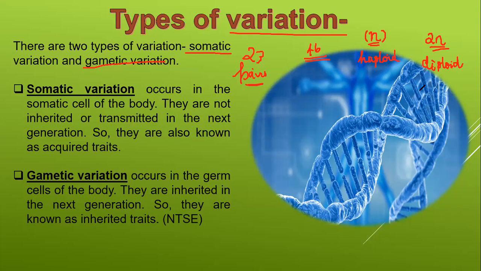There may be an extra X chromosome present in males if they have any genetic abnormalities. And in case of females, an additional Y chromosome may be present, which may contribute to the masculinity of the female. So that is somatic variation and gametic variation.